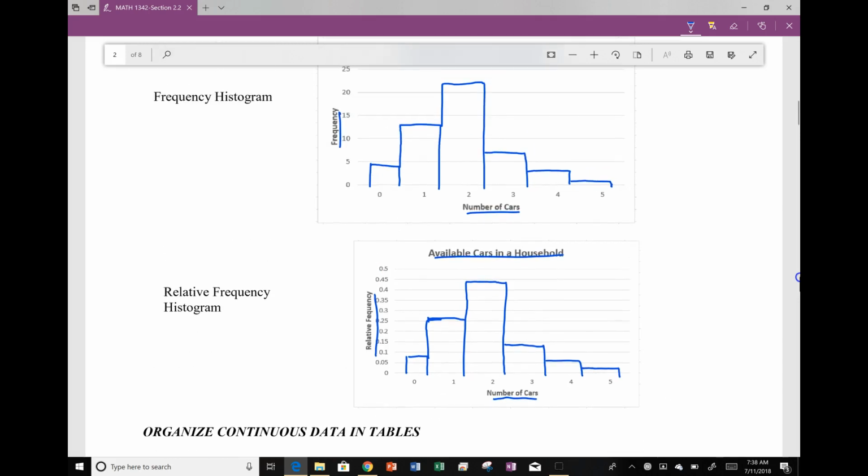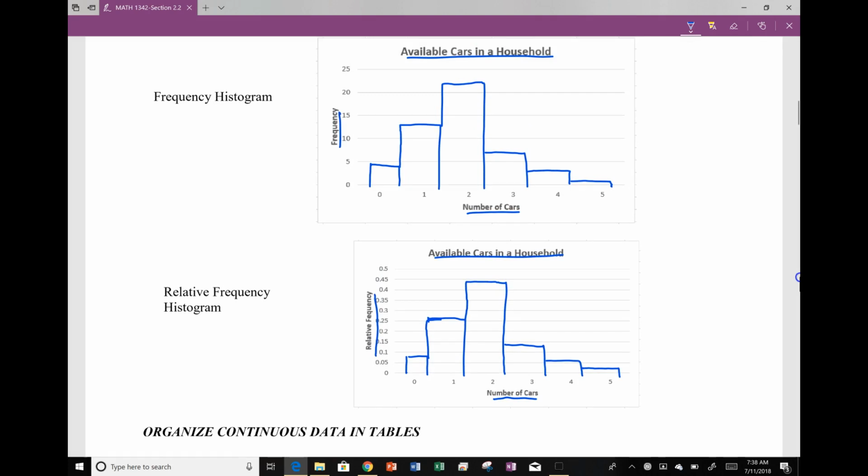You will notice that when you look at the difference between a frequency histogram and a relative frequency histogram, the bars correspond in height order. This is because it's the exact same data. The bars are relatively the same height as well. Therefore, the graphs should look the same.